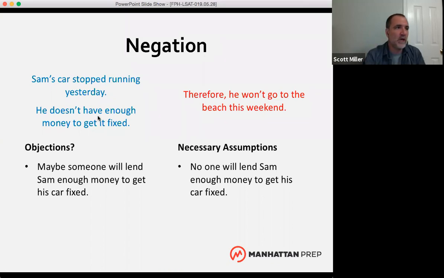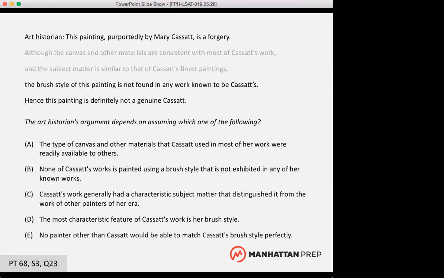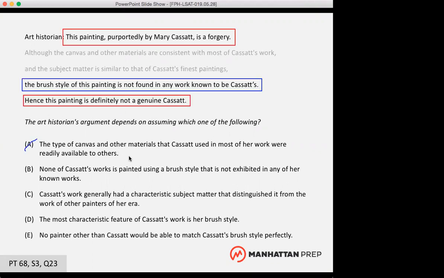So when we look at answer choice A, you have to be really careful looking at an answer like A and saying, oh, it doesn't talk about brush style, because a necessary assumption could bring in some new piece of information that wasn't mentioned in the original argument. Yeah, I guess now that I'm looking at it, it actually is a necessary assumption.